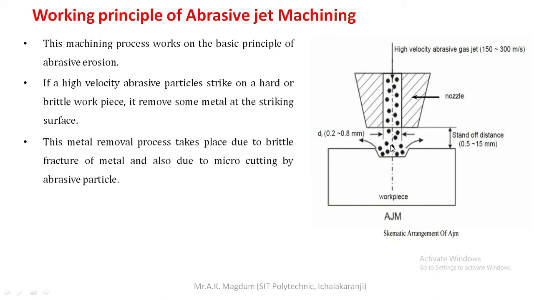The abrasive particles are mixed into the gas. These abrasive particles are a hard material, and whenever they impinge on the workpiece surface, they remove a certain quantity of material from the workpiece, either through a micro-cutting action or through brittle fracture. This is the principle of abrasive jet machining, and it is on this principle that the process works.